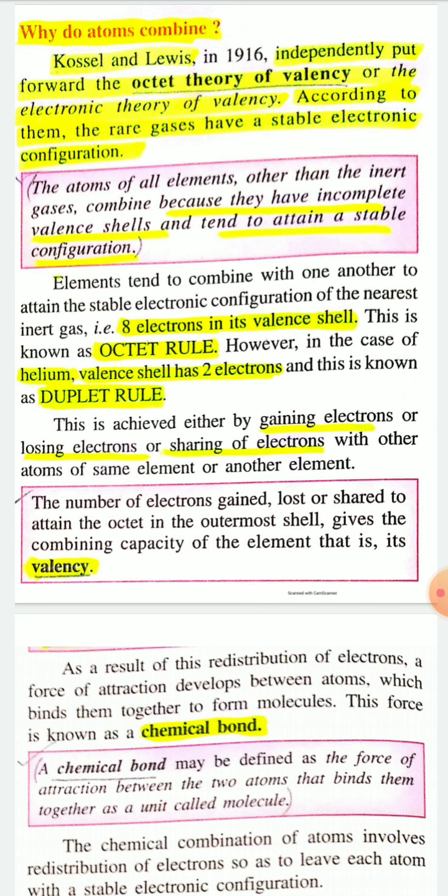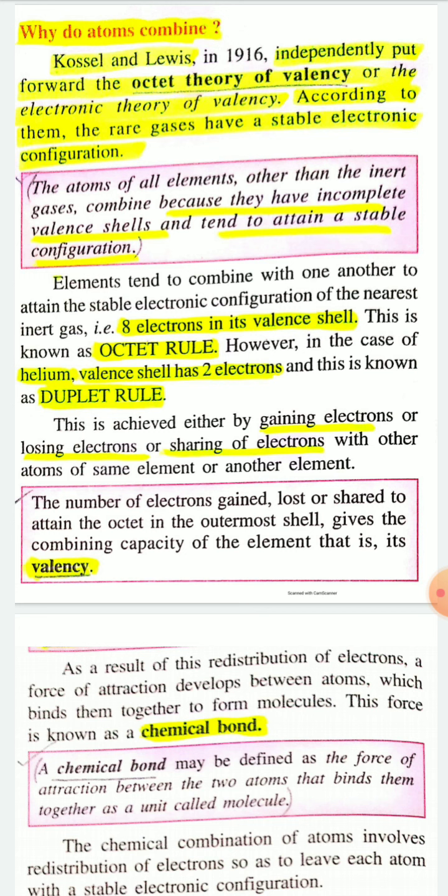As a result of this redistribution of electrons, that is gaining of electrons, losing of electrons or sharing of electrons, a force of attraction develops between atoms which binds them together to form a molecule, and this force is known as a chemical bond.